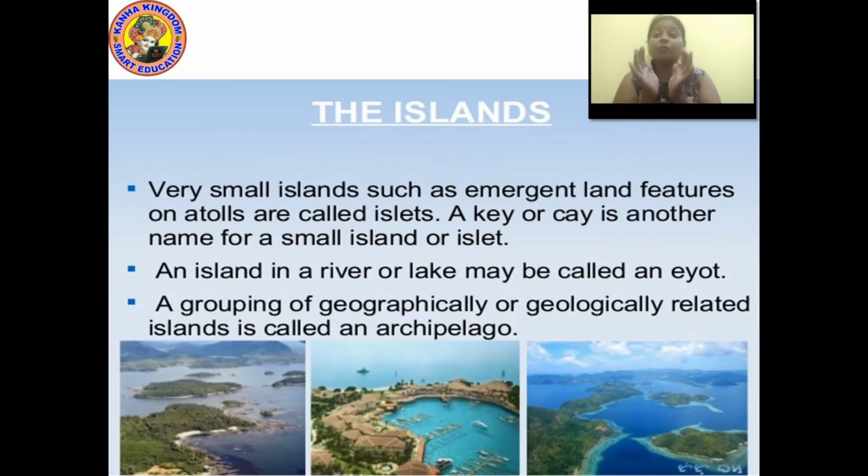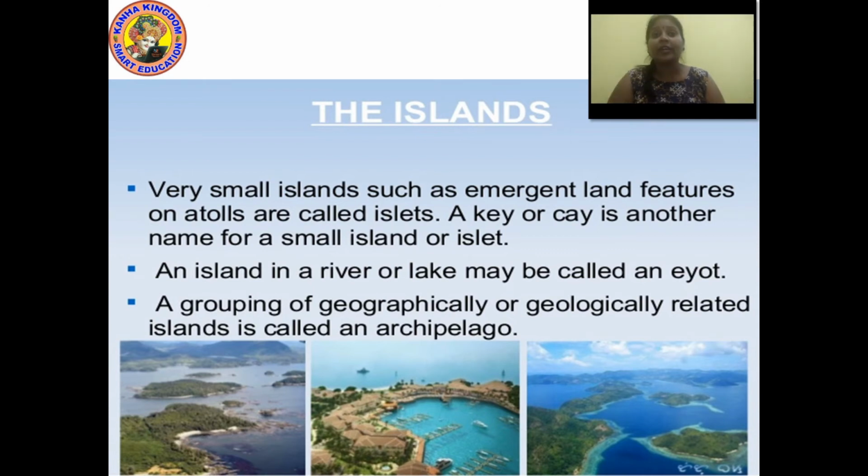Now, very small islands such as emergent land features on atolls are called islets. It means you can say a big island, and then there are very small pieces of island having land features. They are called islets.